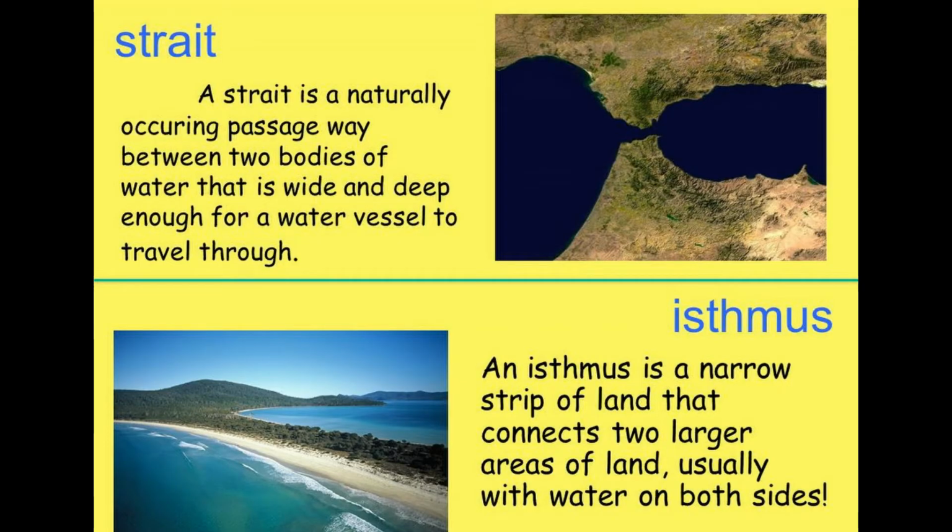Difference between strait and isthmus. A strait is a narrow passage of water connecting two large water bodies like seas and oceans. Isthmus, a narrow strip of land joining two land masses.